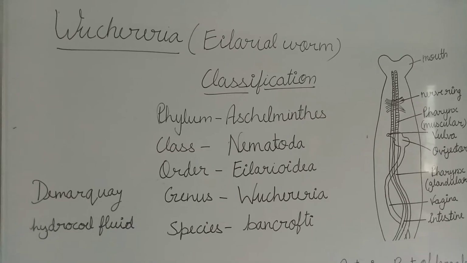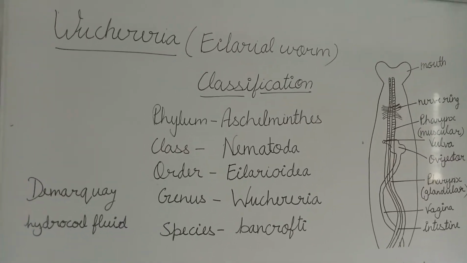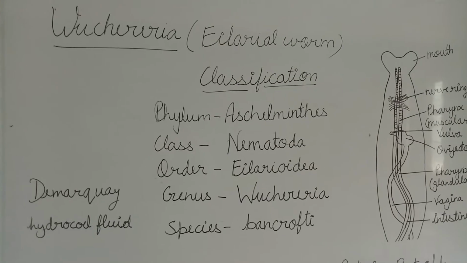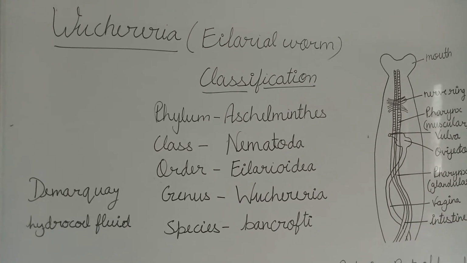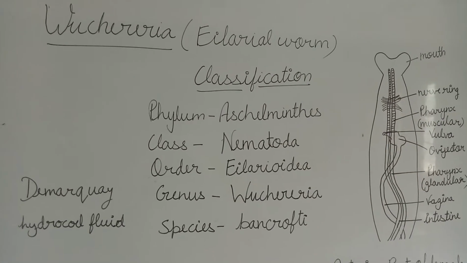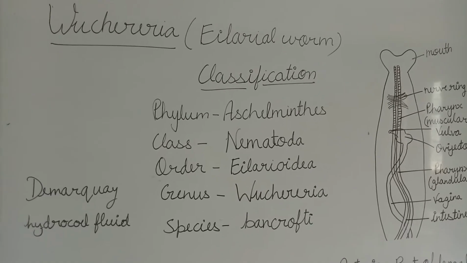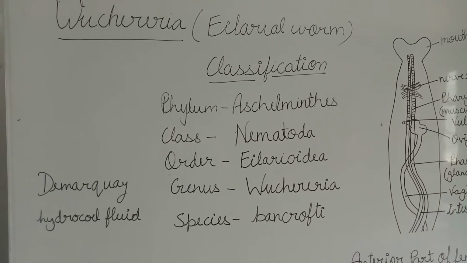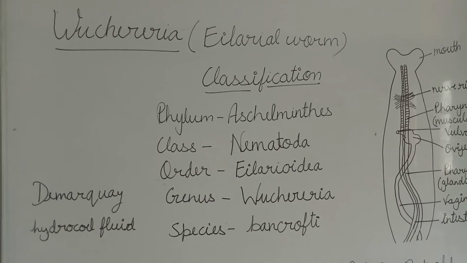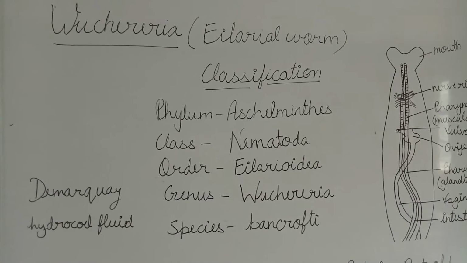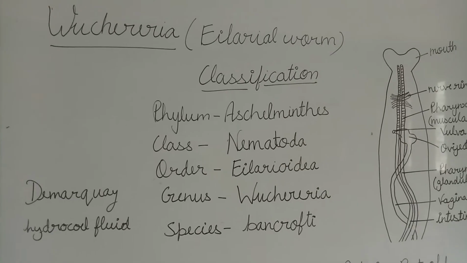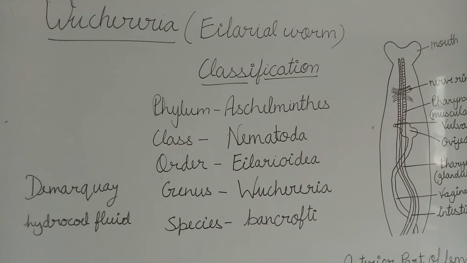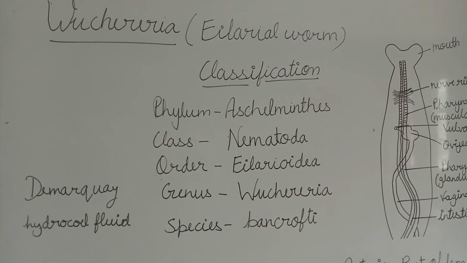Good morning students. Today I am telling you about the animal Wuchereria. This is the parasitic animal that is found in mosquito and man. It has a digenetic life cycle. It means it completes its life cycle within two hosts, that is man and mosquito.